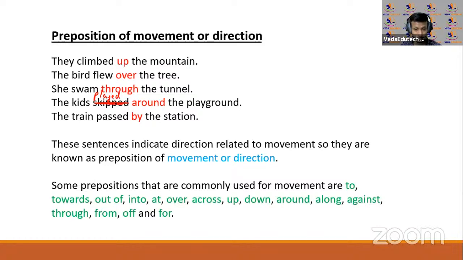And related to the movement also. इन्हें इसलिए prepositions of movement और direction भी कहा जाएगा. दोनों के लिए हो सकता है. यहाँ पे देखिएगा there are different words. Some words like to, towards, out of, into, at, over, across, upon, up, down, around, along, against, through, from, off, and for. Okay, there are different words like this.